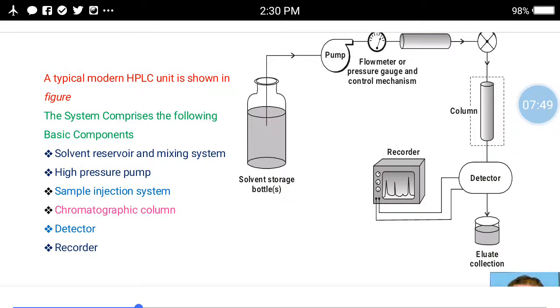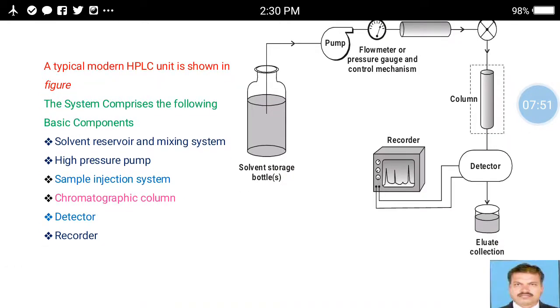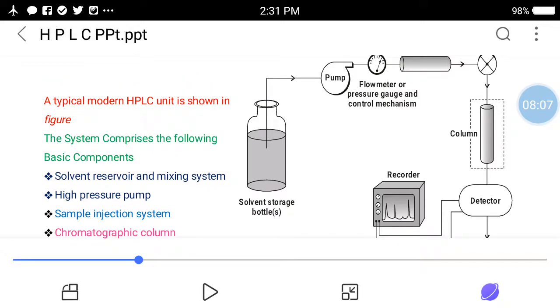This figure shows the sample, and the bottle is the solvent storage. Through the bottle, the liquid is sucked with the help of the pump. The regulator is a flow meter regulator, which adjusts the flow rate. Firstly it is passed through the pre-column.